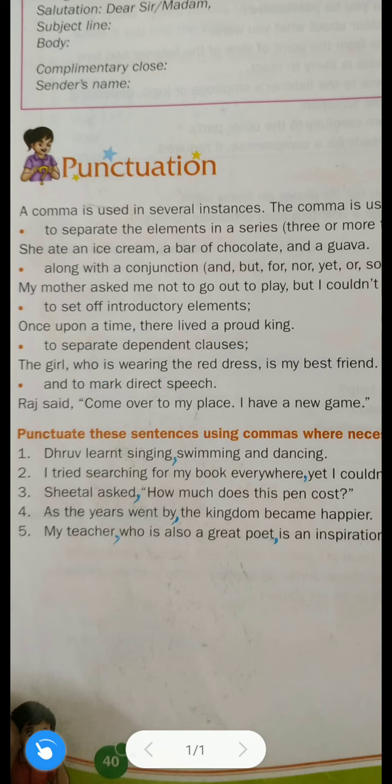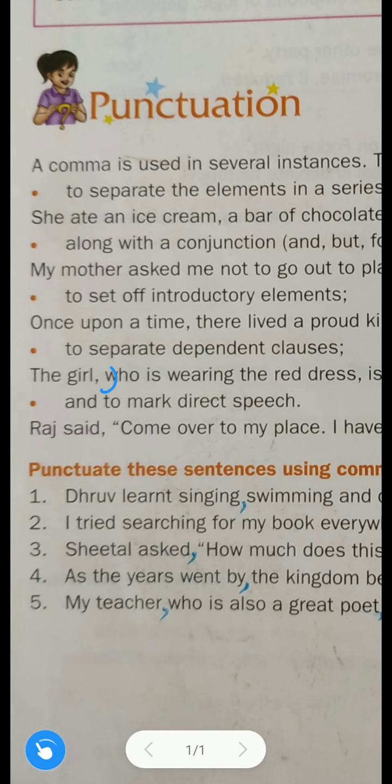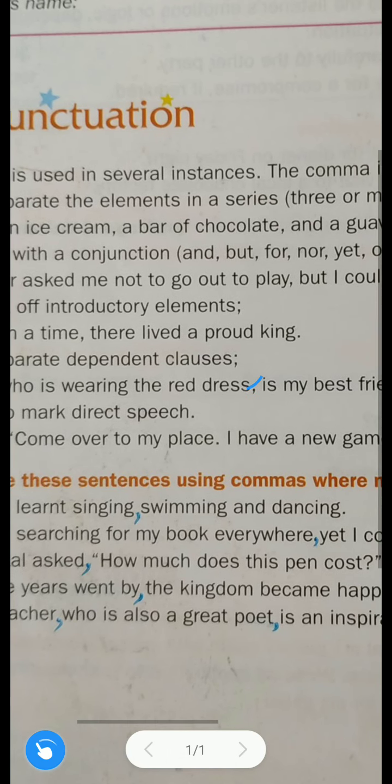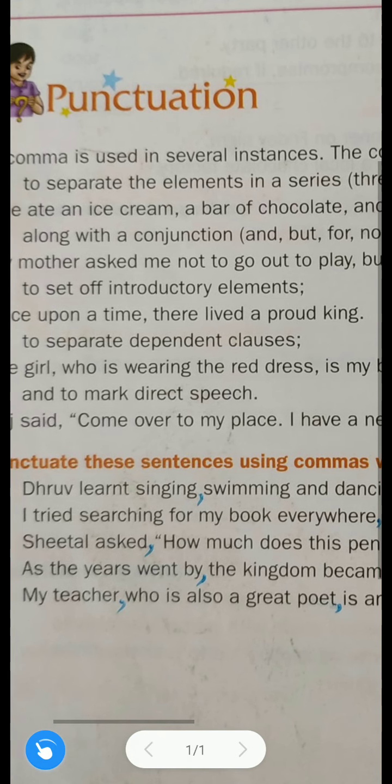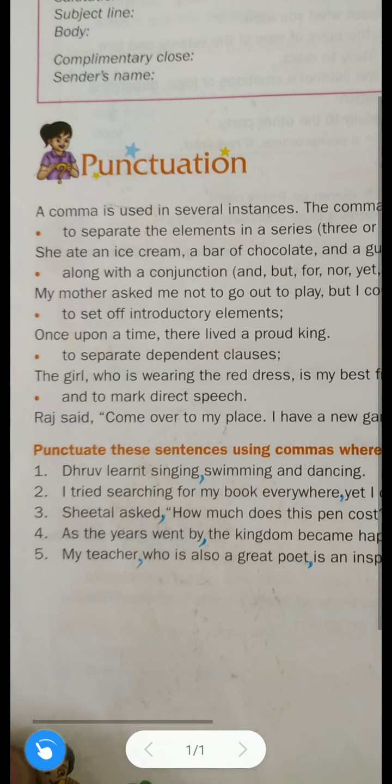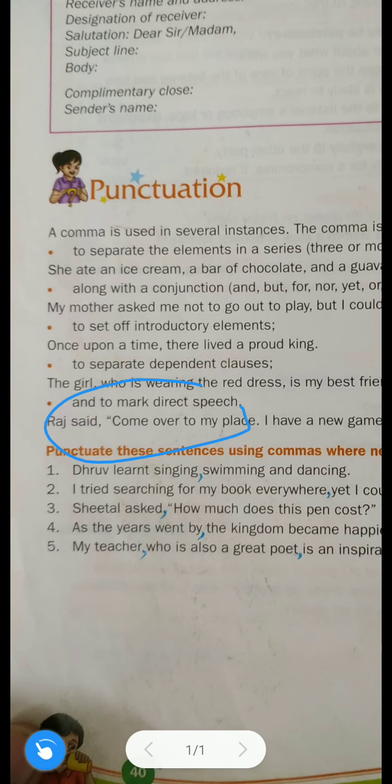Just try to understand. It is not in your syllabus, but we are discussing it because it is given here, just from a knowledge point of view. So after "the girl" we have used a comma, and after "who is wearing the red dress" we have also used a comma. These are the dependent clauses. Understood? So for separating dependent clauses we use a comma. Now let us discuss the last rule.